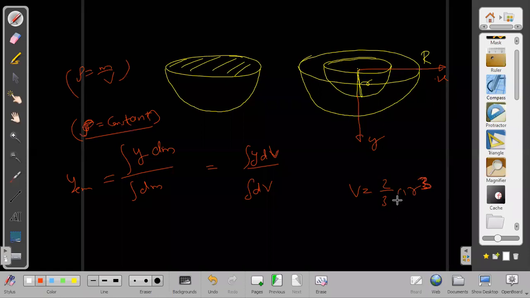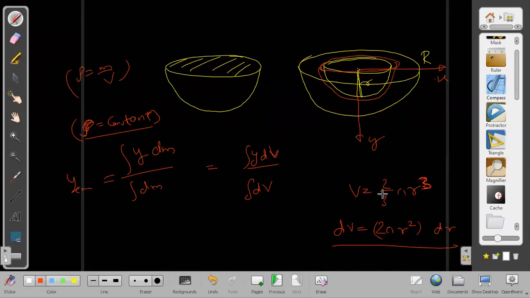What is dv then? dv by dr we can get as 2 by 3 pi r square into dr, and the 3 will get cancelled. We know the volume of this shell element. We can think of another way also to get this directly.